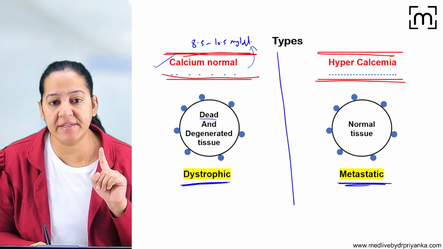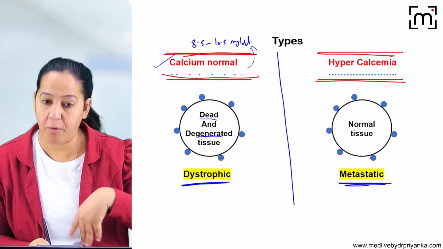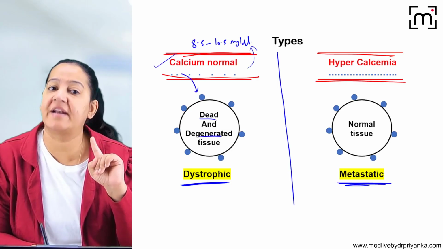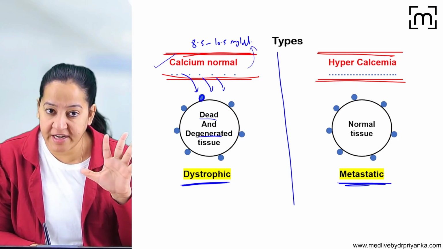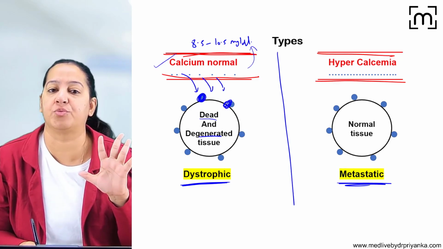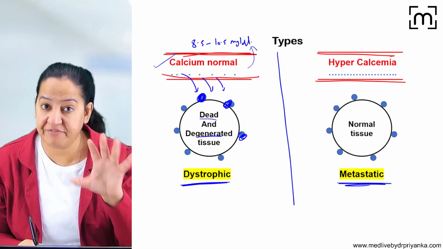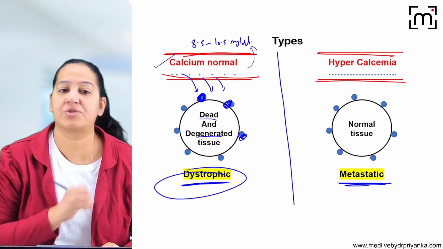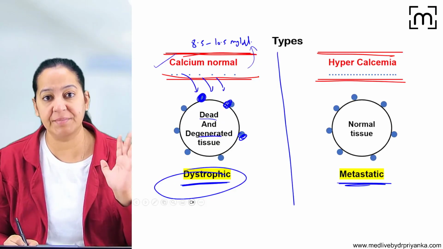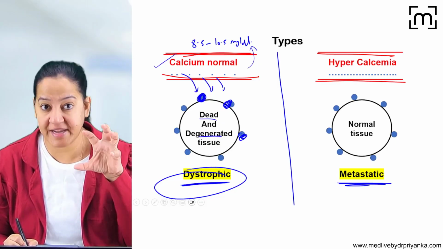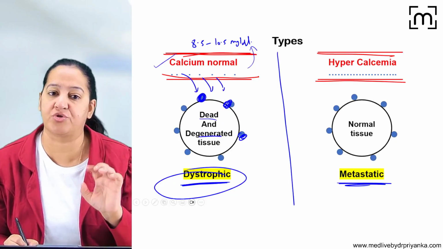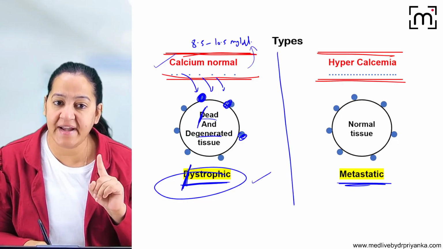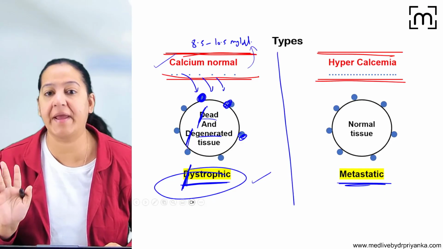Can you see the tissue here is dead and degenerated? Whenever in the human body any tissue is dead or degenerated, calcium leaves the blood vessel and comes out, and after coming out, it gets deposited over the dead and degenerated tissue. This type of calcification, in which the calcium gets deposited in dead and degenerated tissue, is known as dystrophic calcification. So here the calcium is leaving the blood vessel, coming out and getting deposited in dead and degenerated tissue. This is dystrophic. You can learn D for D. Dystrophic occurs in dead and degenerated tissue. D for D. You can learn like that.